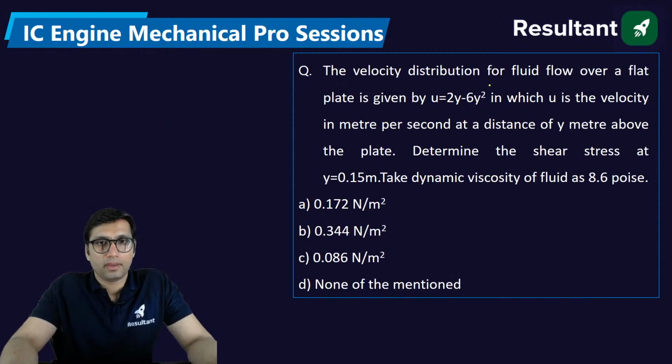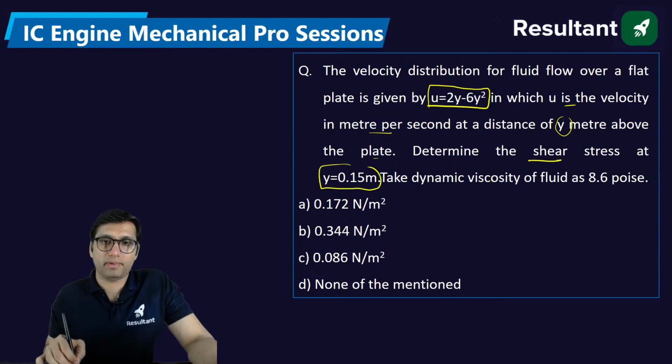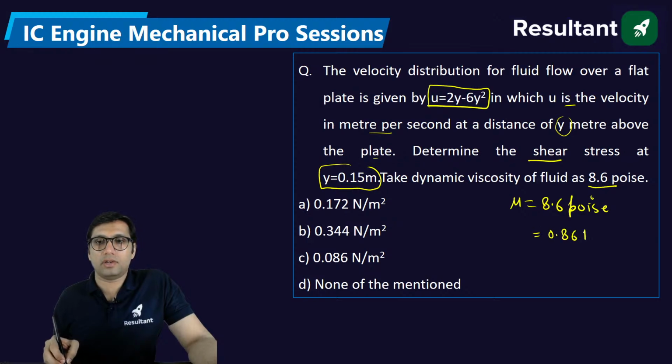The velocity distribution for the fluid flow over a flat plate is given like this, where u is the velocity in meter per second and y is the distance in meters above the plate. Determine the shear stress at y equal to 0.15 meter. You can take dynamic viscosity of the fluid as 8.6 poise. You have to convert this viscosity into SI unit, Newton second per meter square, which will be equal to 0.86 Newton second per meter square, or 0.86 Pascal second.